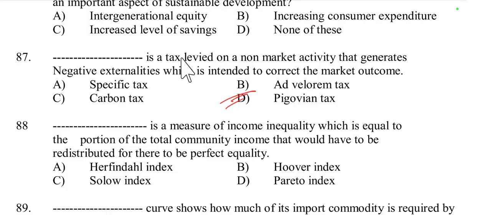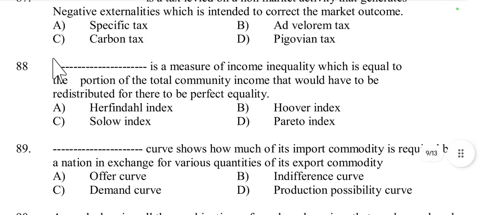Pigovian tax is a tax levied on a non-market activity that generates negative externality, intended to correct the market outcome. It is the Pigovian tax, because it is meant to internalize the external cost, like pollution. Then question number 88.